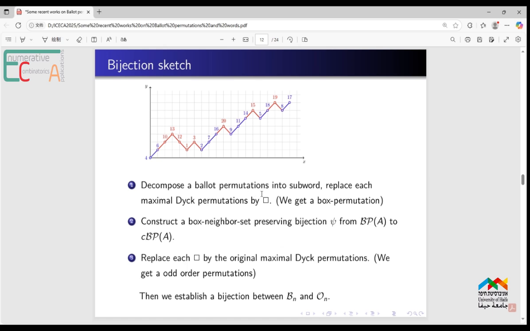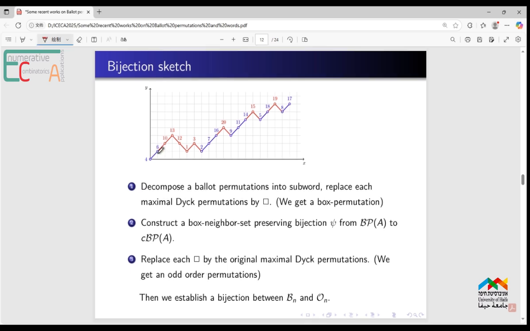The first step is to decompose a Ballot permutation into subwords. It replaces each maximal Dyck permutation by a box. For example, here is a Ballot permutation of length 20, and its maximal Dyck permutations replaced by boxes. A Dyck permutation is a special Ballot permutation whose descents and ascents are equal in number.